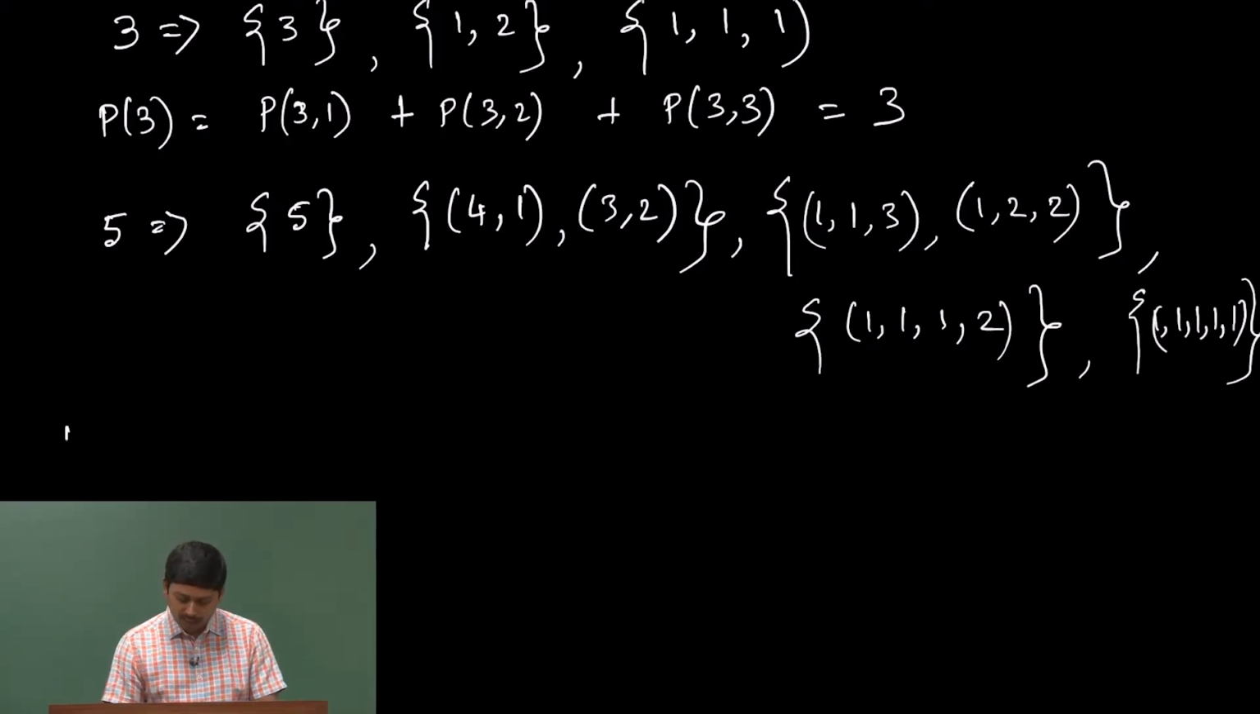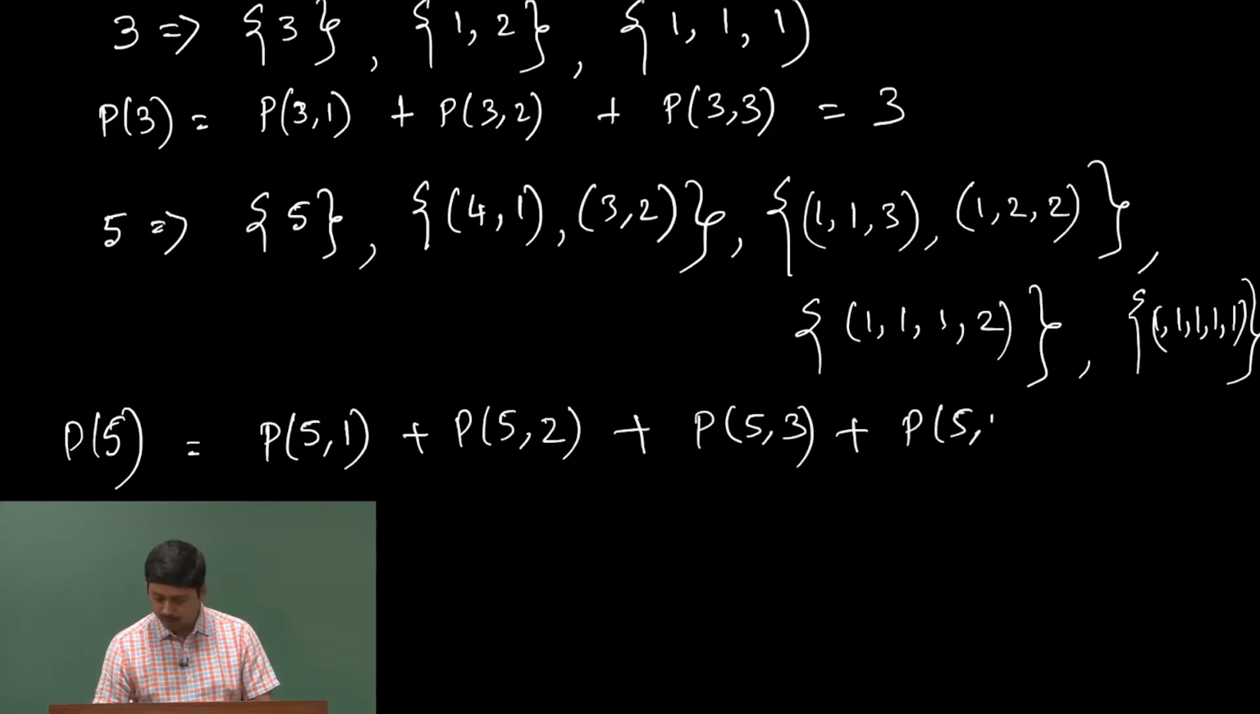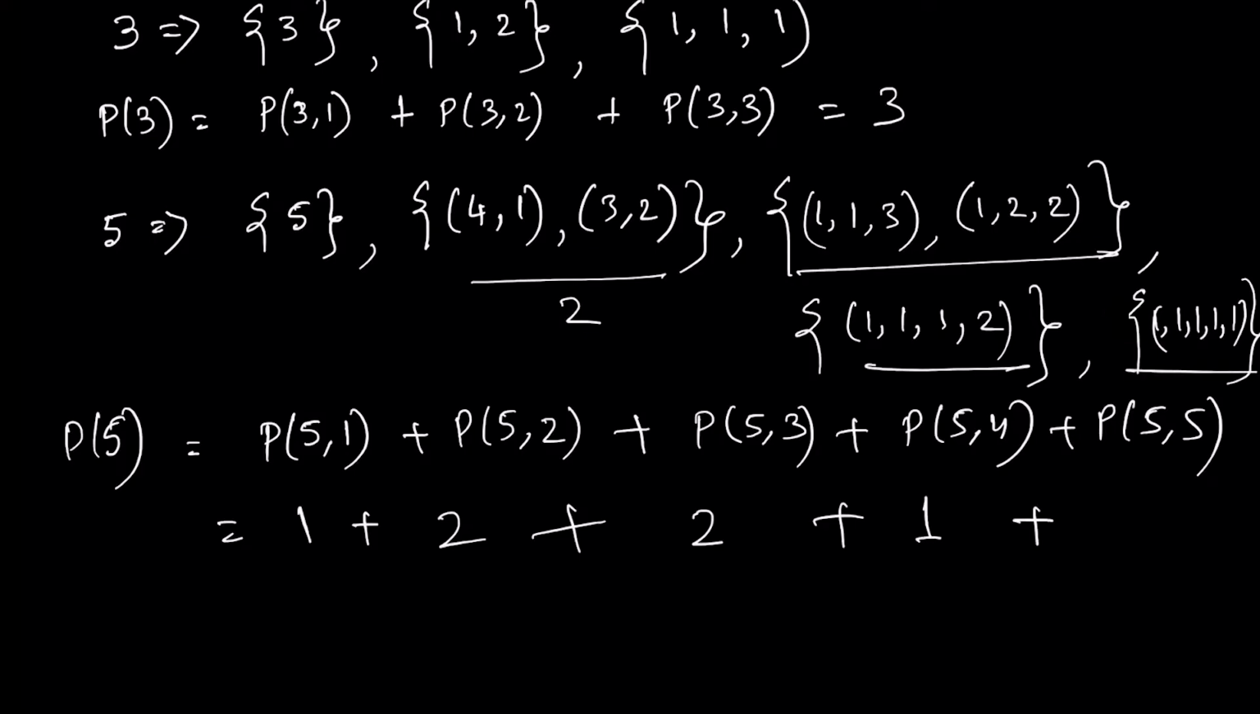So, now that means I can write P 5 as the sum of phi 1 plus phi 2 plus phi 3 plus phi 4 plus phi 5. Now, phi 1 I got as 1, phi 2 as 2, phi 3 as 2, phi 4 as 1, and phi 5 as 1. So, 2 plus 1 is 3, 5, 6, 7. So, P 5, that means the integer 5 can be partitioned in all possible ways in 7 possible ways max,